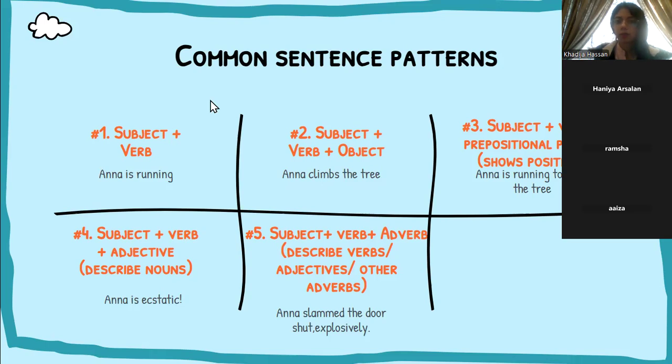Then subject, verb, and prepositional phrase, right? So the subject, Anna, verb, running, towards the tree. Because of the position, towards the tree, it shows position. So that's a prepositional phrase there. That's another type of pattern of a sentence. Subject, verb, adjective. So adjectives describe nouns, right? Anna being the subject, is being the verb, adjective being ecstatic. So again, the adjective is describing the noun, that is Anna.